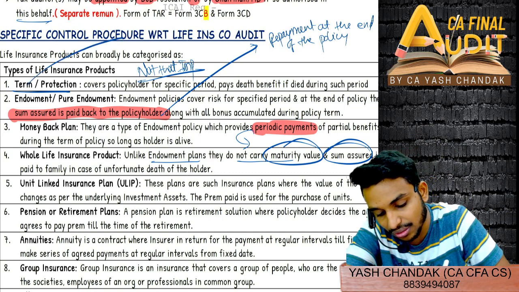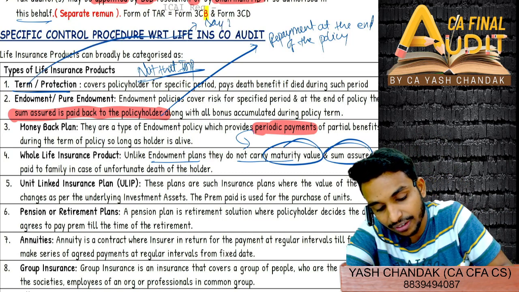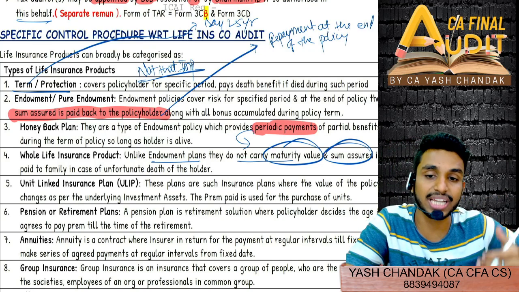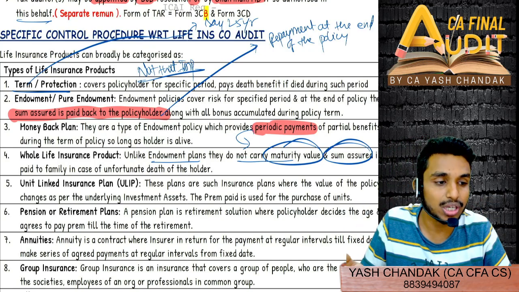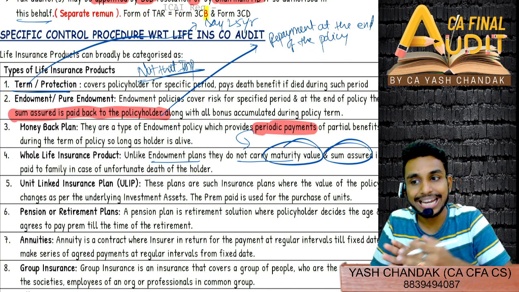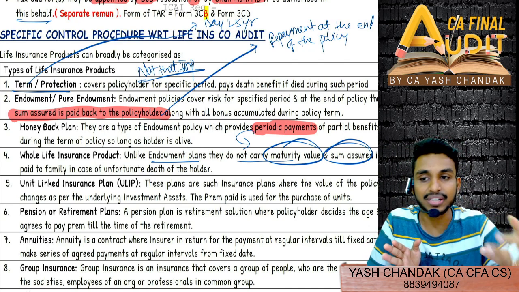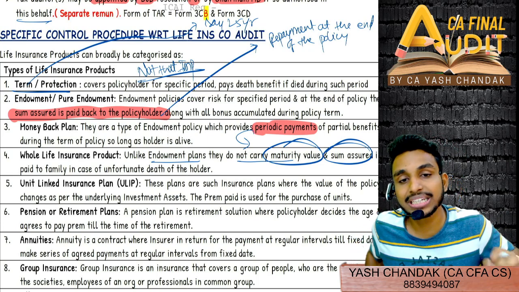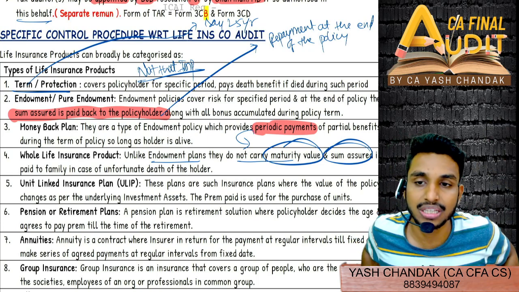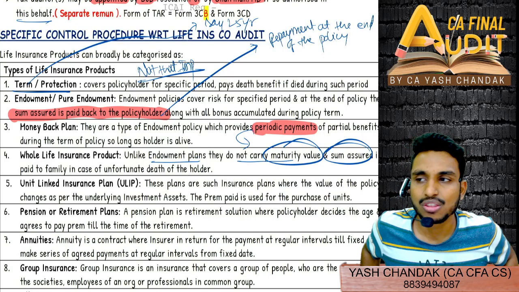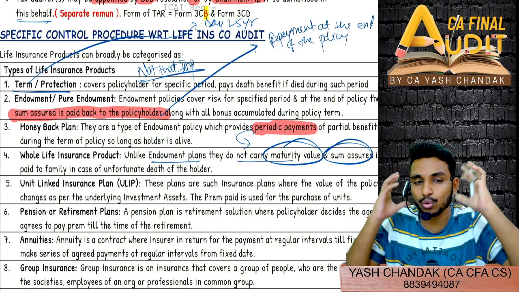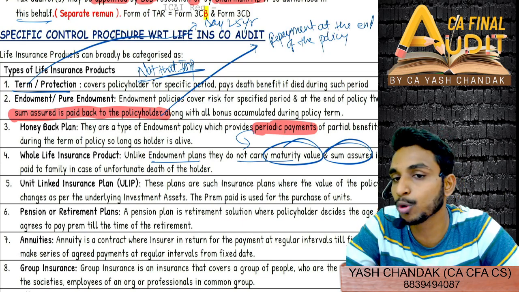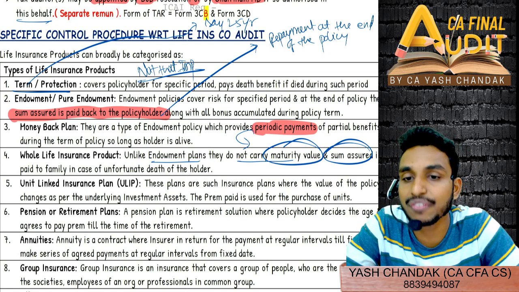And term insurance is generally for, say for example, 25 years. So if I start my term insurance right now, I am currently 25 years old, that will run till suppose 50 years. After that, I will not be covered. But in the case of whole life insurance product, that is covered till the end of your life. That is just the difference. So we are trying to see also the difference so that you at least retain all different types of policy. Term insurance done, endowment, pure endowment done, money back plan, whole life insurance product.